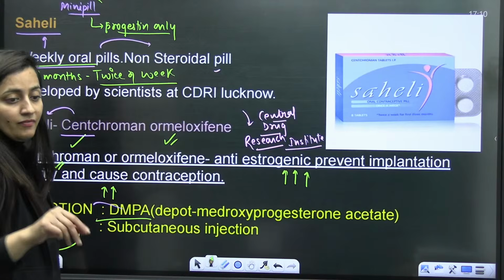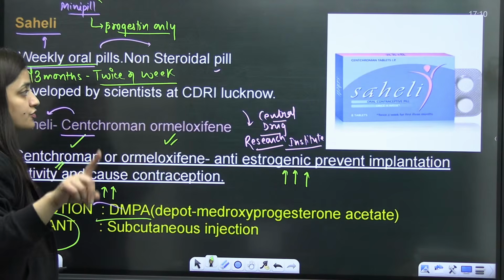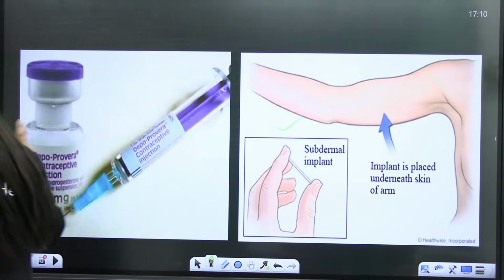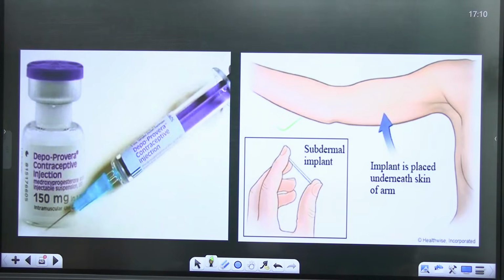So the combined pill will have both progesterone and estrogen. The mini pill, which is Saheli, which is having the least side effects, will be having only one hormone. So this is what you can write. Do it quick. So it is Depo-Provera, hormonal injections. Progesterone derivative injections they are.